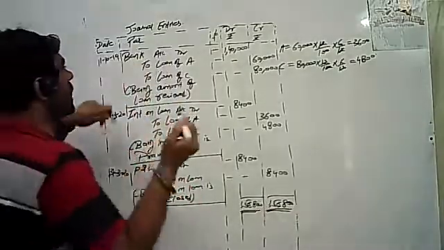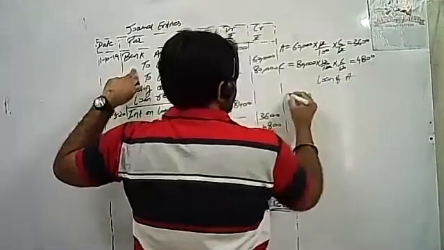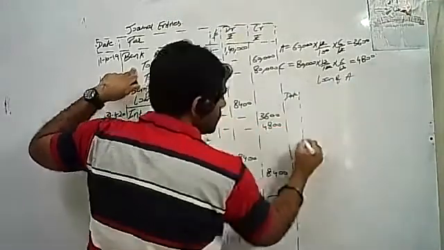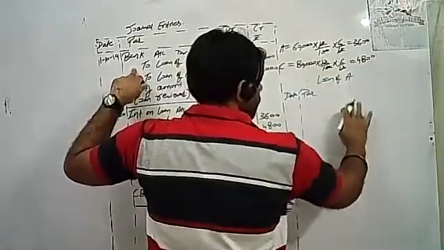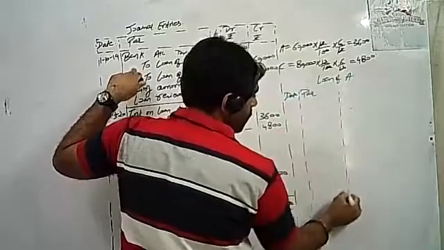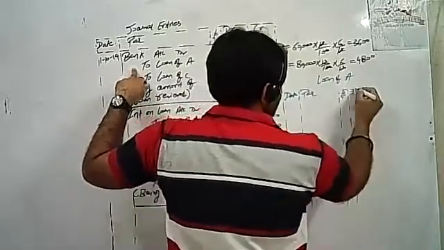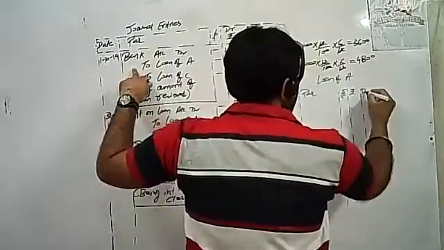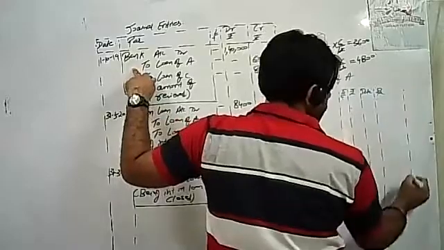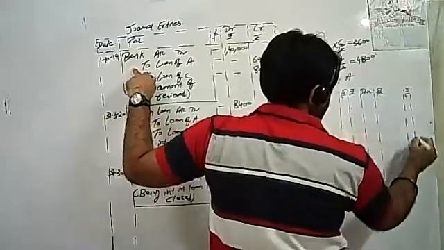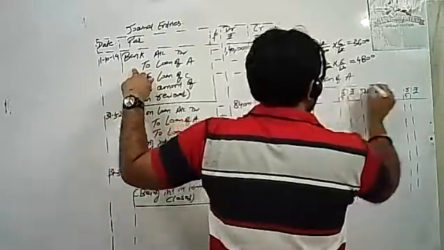Now we'll make the loan of A account. Loan of A account. Date, particulars, JF, rupees on both sides. Students, we are making the loan of A.